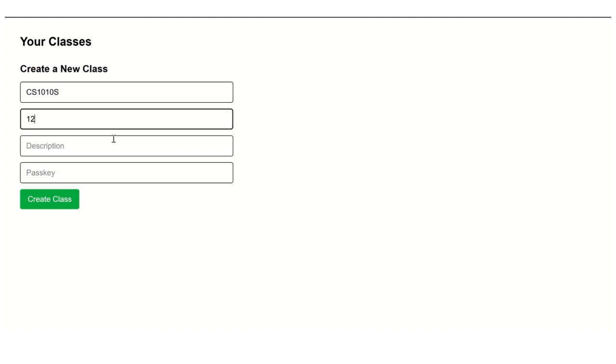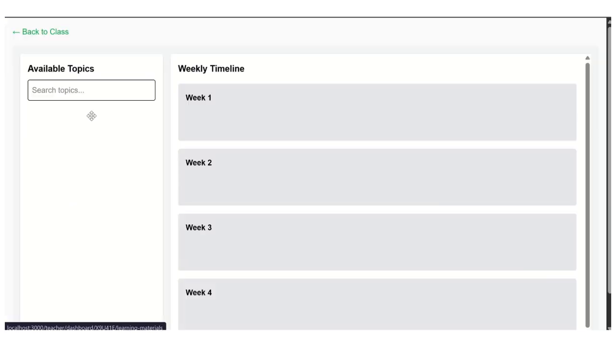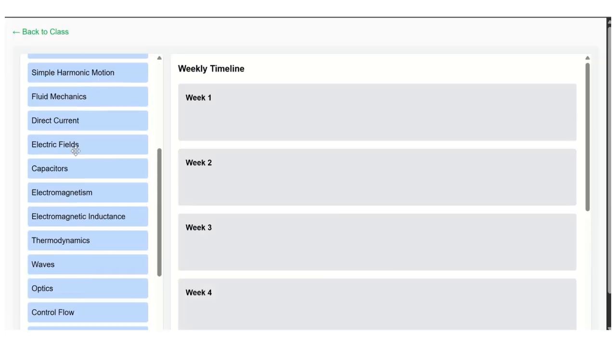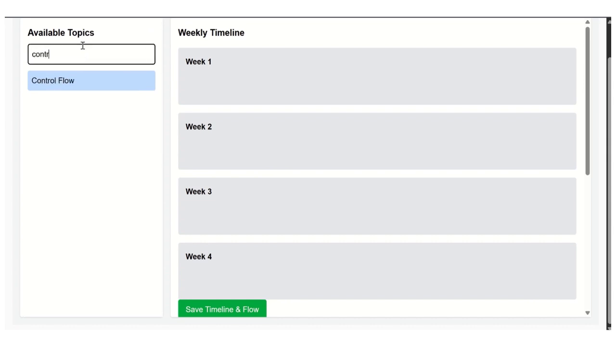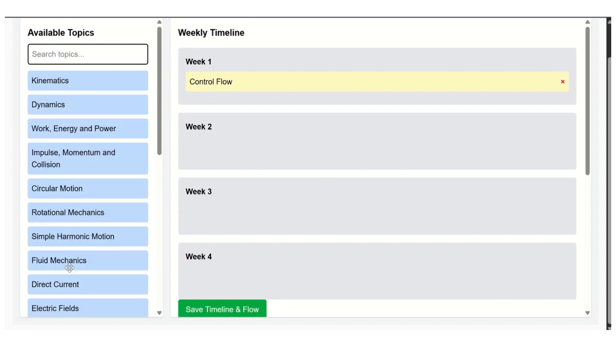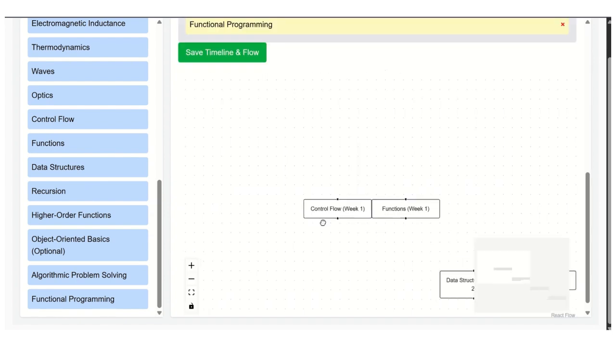So for example, in this case, the new class is created and it generates a 6-digit unique ID that students can use in order to join the class. So first, what the teachers can do is create a lesson flow. A lesson flow is simply a set of topics arranged in a lesson plan. And in this case, the multiple topics can be assigned per week.